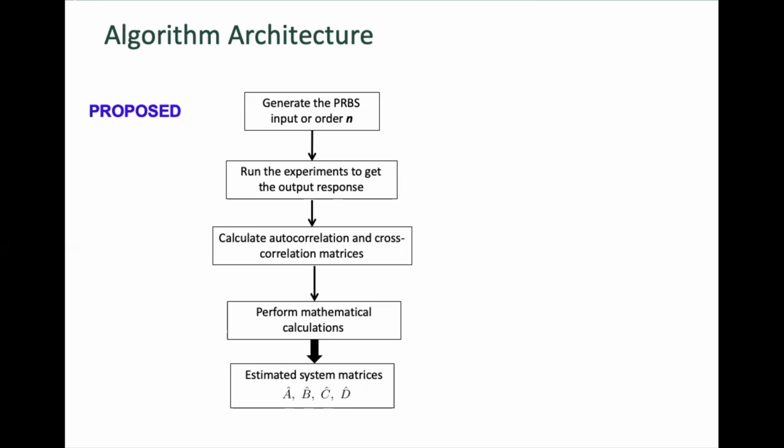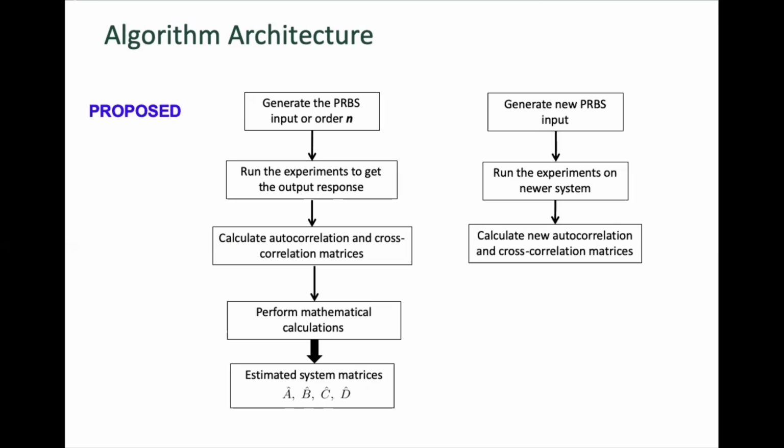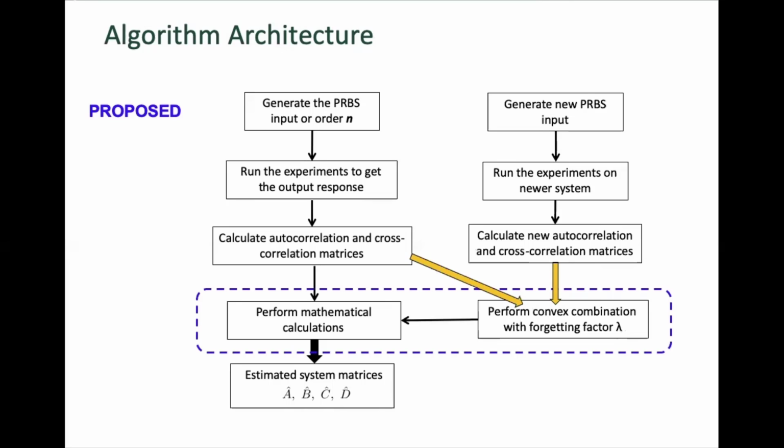Now the one we proposed is that, let's say we have a newer system. Based on that newer system, we again generate the PRBS input signals and run the experiments, but this time on the newer system, and calculate the new autocorrelation and cross-correlation matrices. Now, in order to adjust the newer data to the original system, a convex combination is proposed with a forgetting factor.